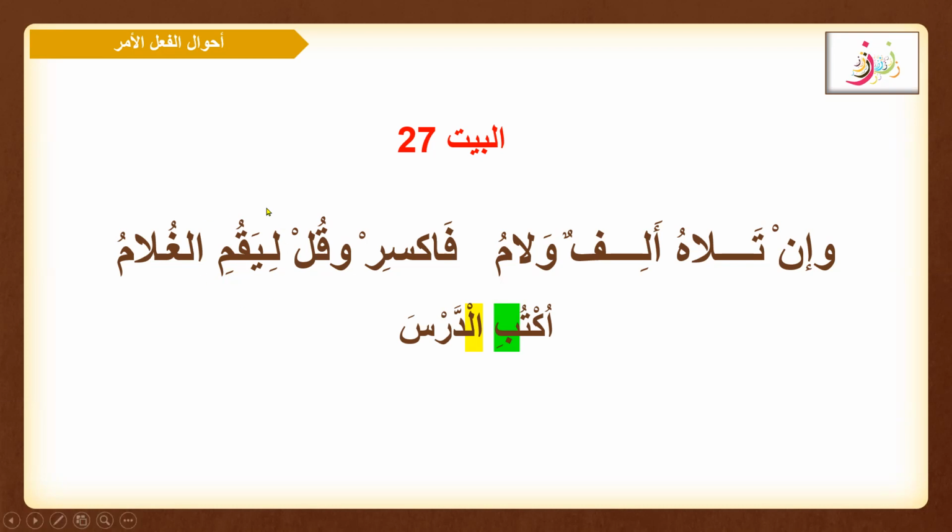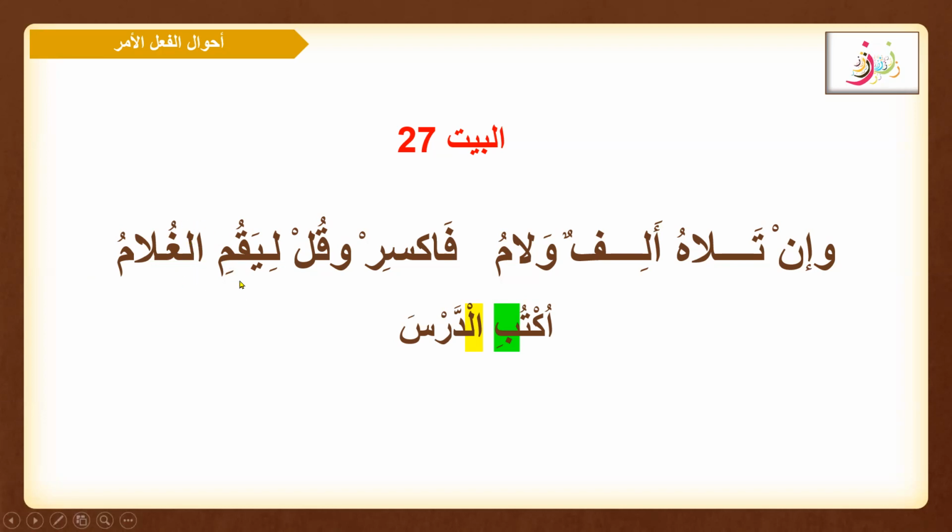Liyakum was the actual verb, or you can say the commanding verb used with the lam amr. Because here it was followed by al, this sukoon and this sukoon were meeting, iltiqa as-sakinain happened here.